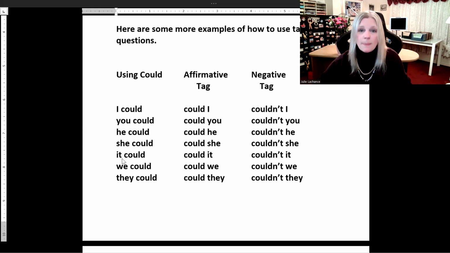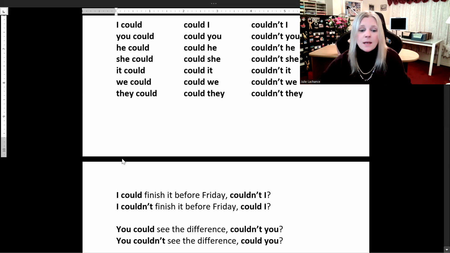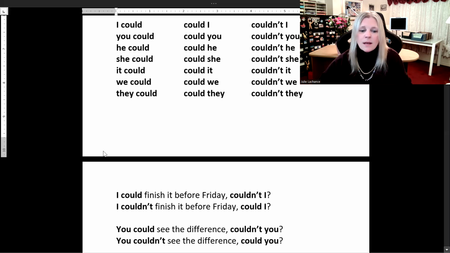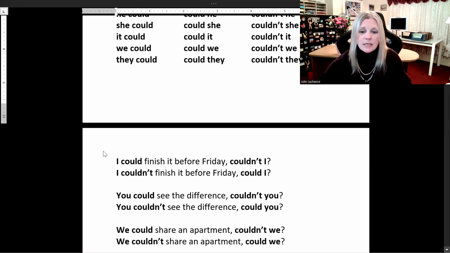So far, so good? I'm sure it is. Okay, so don't forget, if the beginning of your sentence is affirmative, the end of your sentence would be negative, and vice versa. If it's negative in the beginning of the sentence, then it's affirmative at the end of the sentence. So let's see some sample sentences here. I could finish it before Friday, couldn't I? I couldn't finish it before Friday, could I?